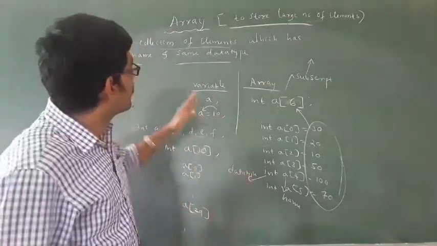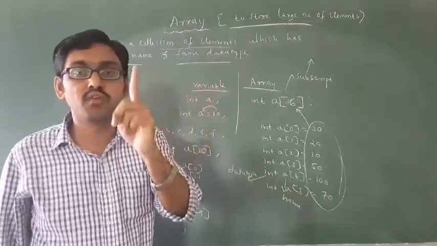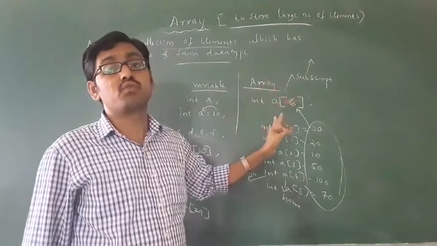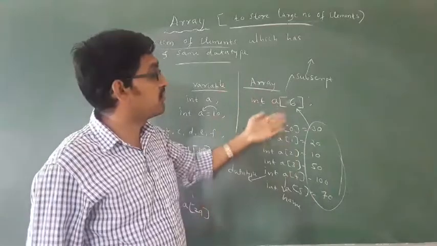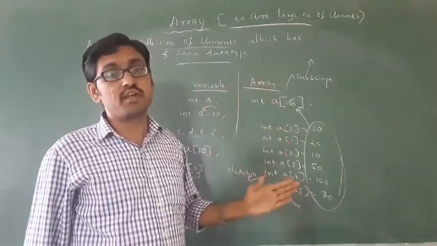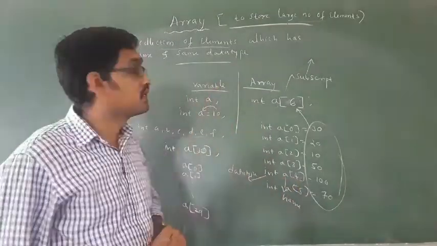Okay, then what is the difference between variable and array? A variable stores only one value, but an array can store a large number of values. In an array you can store a number of values. That is the main use of an array, and you can do your program easily. Got it? That is the main thing.